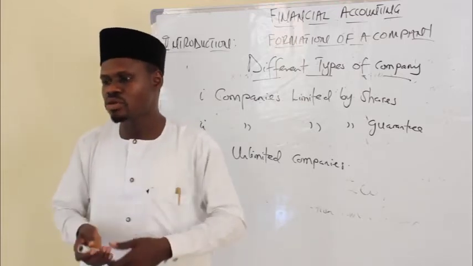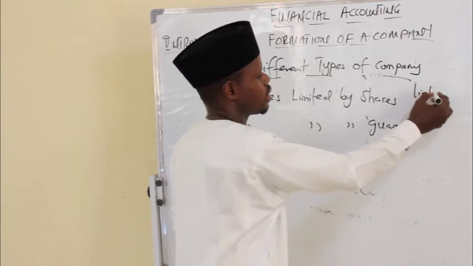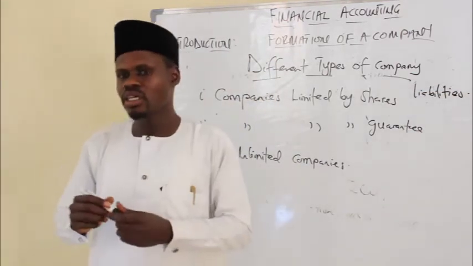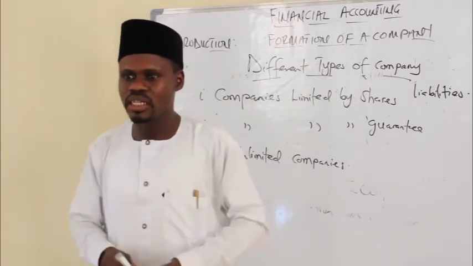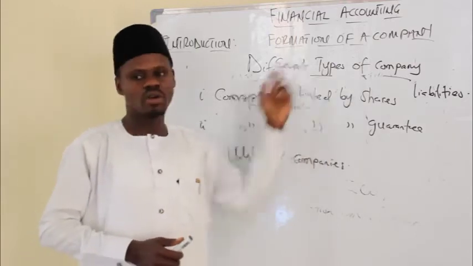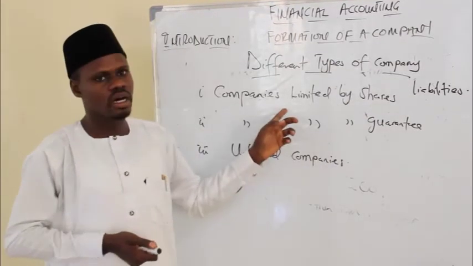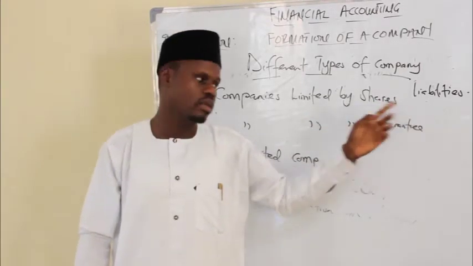In that scenario, usually companies have liabilities. So whenever a company is being liquidated, shareholders of this company, meaning the owners of this company, will only lose the amount they have contributed as capital.